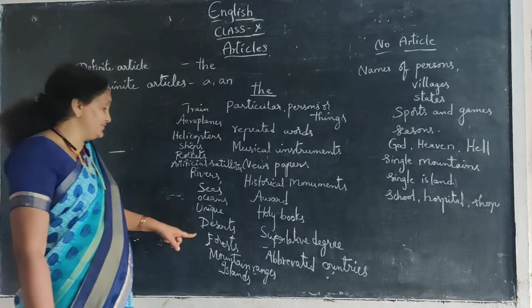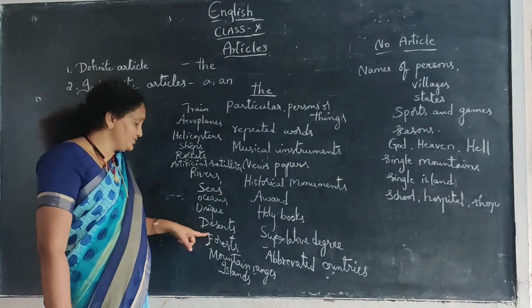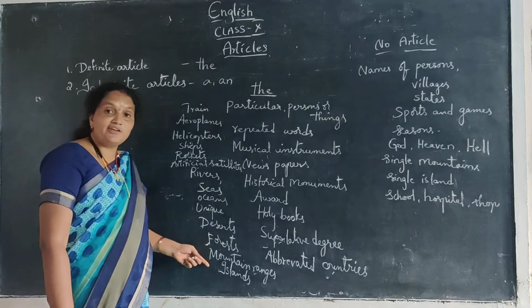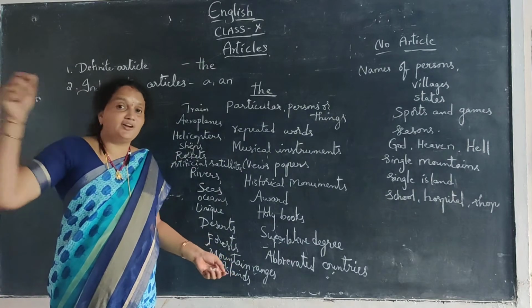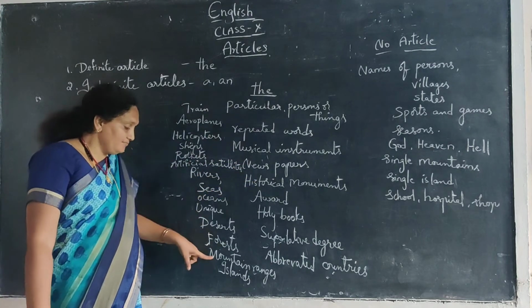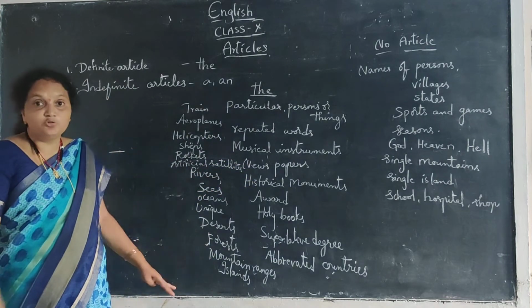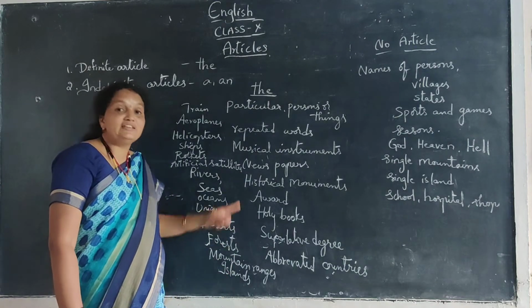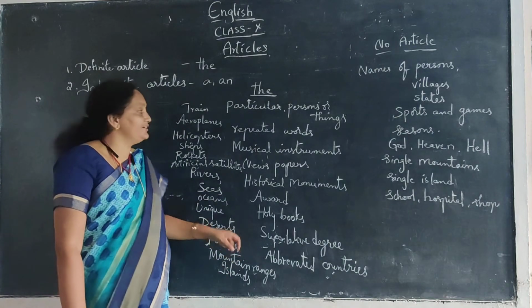The Thar desert, the Sahara desert also, and forest, the Amazon forest. Mountain ranges, the ranges of mountain, not a single mountain. Islands, group of islands. So group of islands also we can say with the.